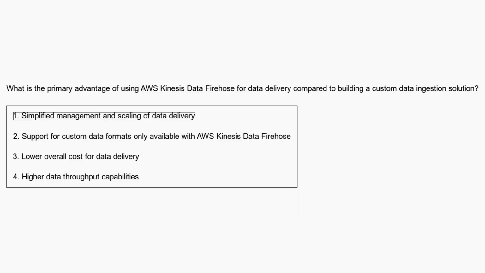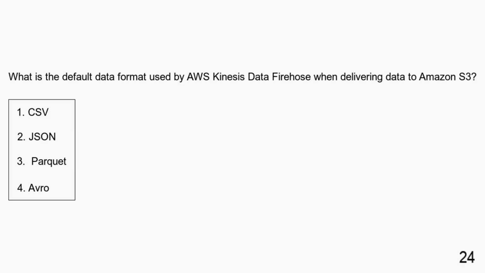AWS Kinesis Data Firehose offers simplified management and scaling of data delivery, making it a more efficient choice compared to building a custom solution. What is the default data format used by AWS Kinesis Data Firehose when delivering data to Amazon S3? CSV, JSON, Parquet, Avro.